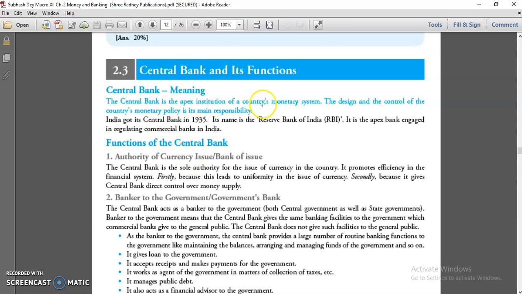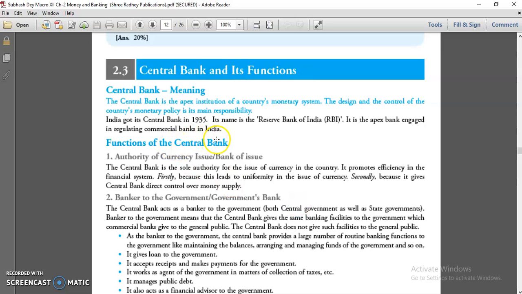Central bank is the apex institution of a country's monetary system. The design and control of the country's monetary policy is its main responsibility. So we have two policies mainly. One is monetary policy, second is fiscal policy. Monetary policy is run by and controlled by RBI. So monetary policy is run or issued by RBI.